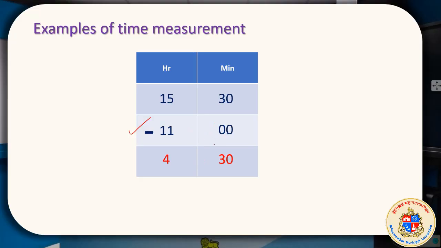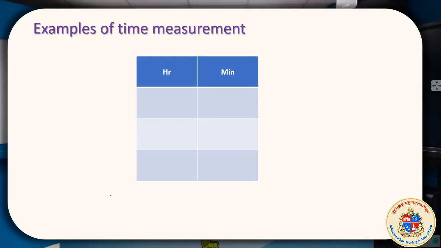0 minus 0 is 0, 3 minus 0 is 3, 5 minus 1 is 4, and 1 minus 1 is 0. But sometimes the measurement will have a little complication. Suppose that you are adding 4 hours 30 minutes with 2 hours 45 minutes. Look at this. What happens here?